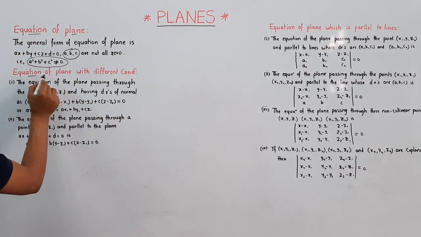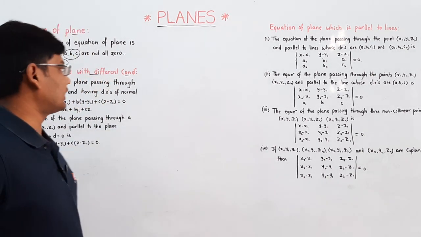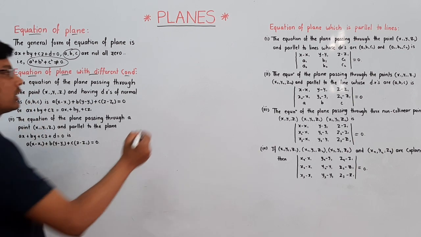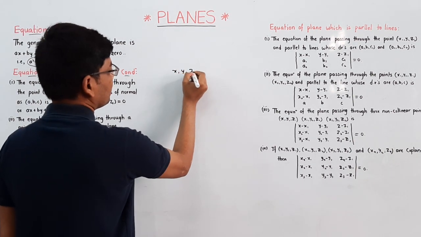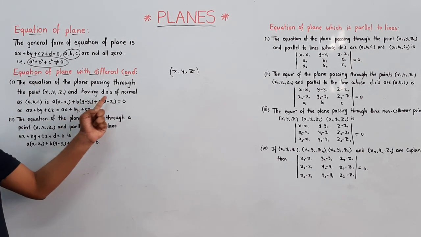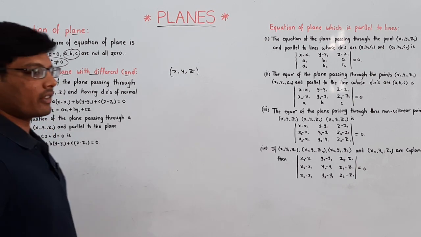Now, the equation of a plane under different conditions. The equation of a plane passing through the point x, y, z and having DRs a, b, c.